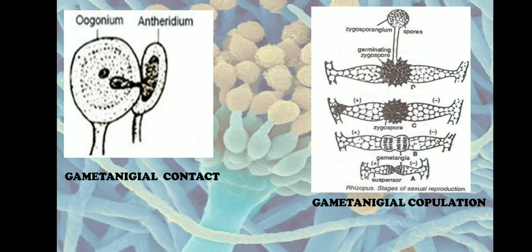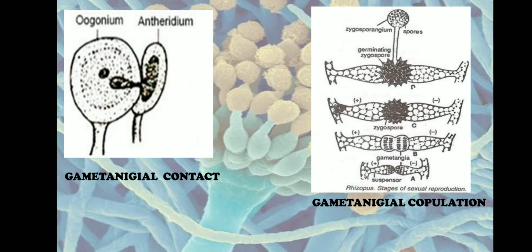The gametangia come in close contact, and when they do, the wall at the point of contact will dissolve and their contents will mix with each other to form a progametangium. Now this second step that you are seeing is the progametangium step. Here you can see the plus strain and the minus strain, both opposite strains of sex organs, which come in close contact with each other.